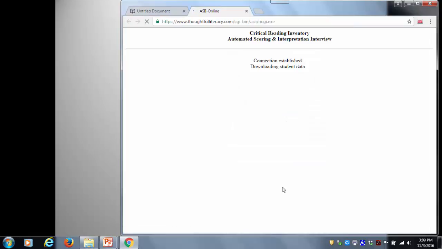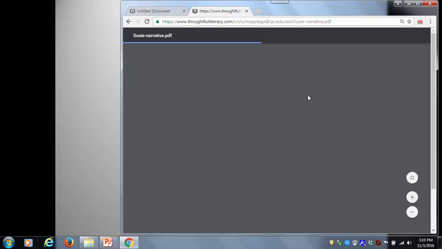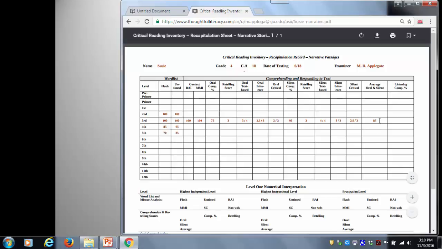So when I go to look at the recapitulation record, we see that it's working. I go to Susie narrative right here, okay? And I look here and I see she has a score of 85.